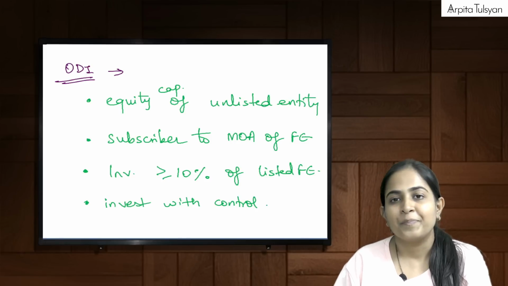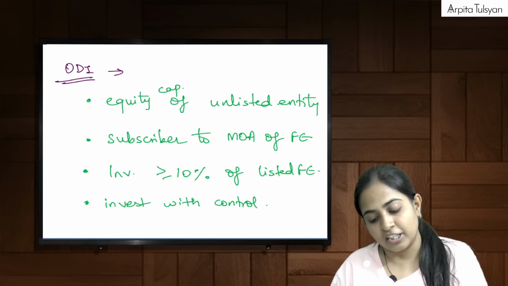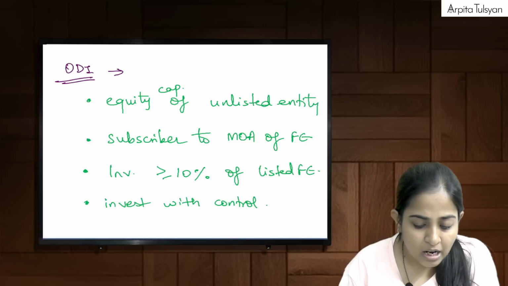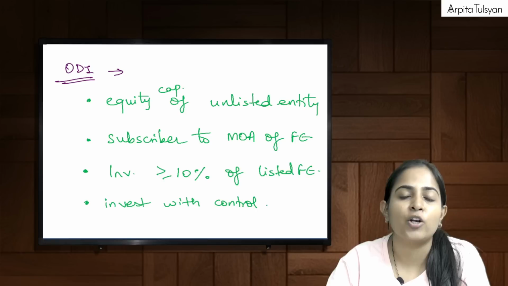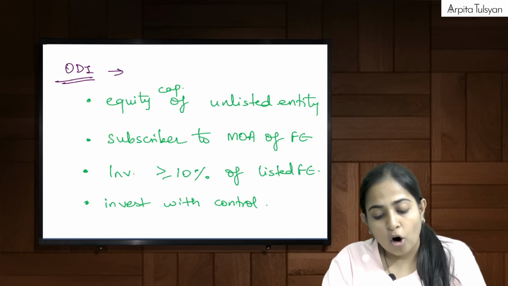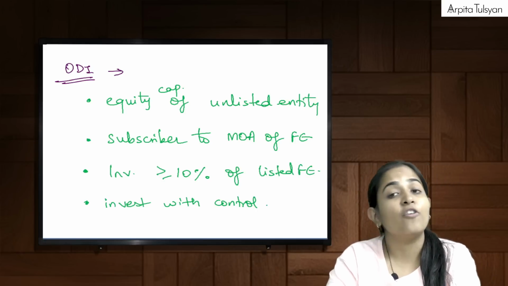What were the things coming under control? The right to appoint a majority of directors, to control management or policy decisions, or 10% or more voting rights.